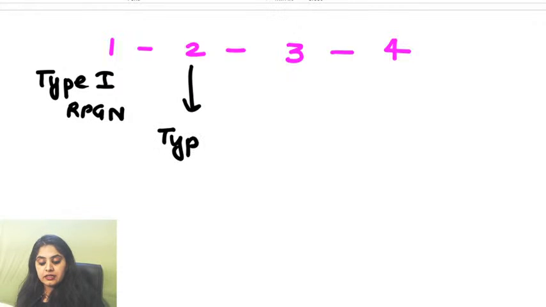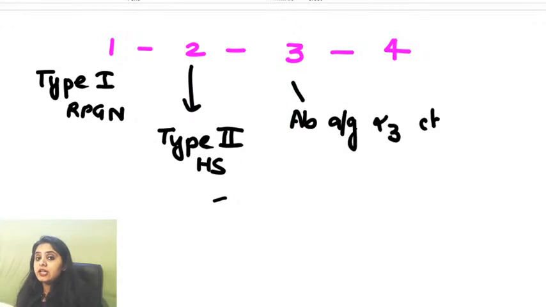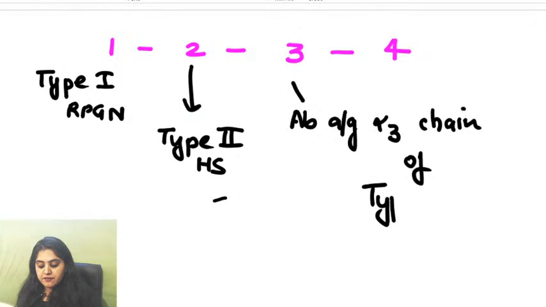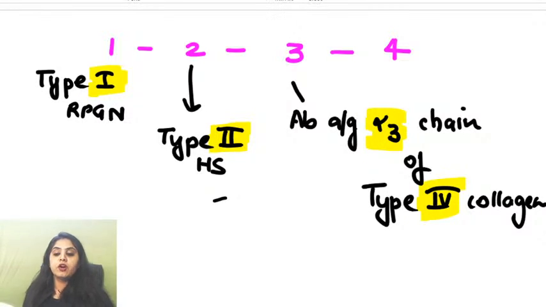Remember, it is a type 2 hypersensitivity reaction. Yes. There are antibodies against the alpha 3 chain, that's the 3, alpha 3 chain of which collagen? Everyone remembers this, type 4 collagen. Amazing, guys. So remember 1, 2, 3, 4 of Goodpasture. It's type 1 RPGN, type 2 hypersensitivity, antibodies against alpha 3 chain of type 4 collagen. So we've got that right. I hope it's okay with everyone.